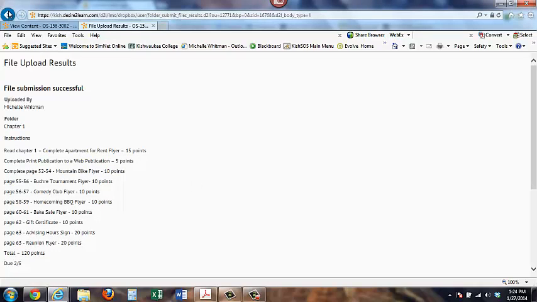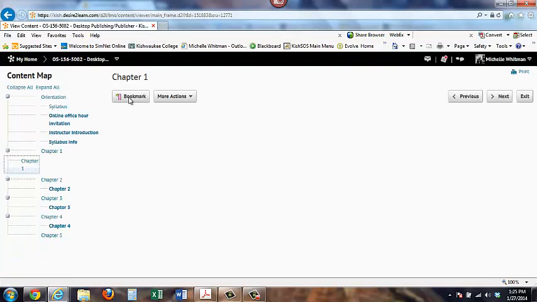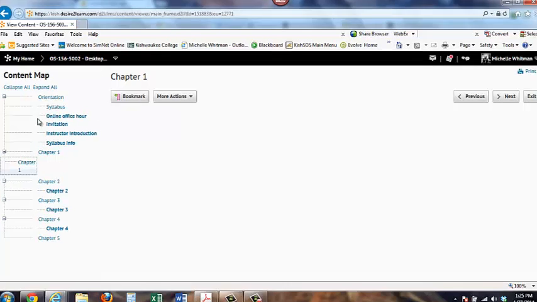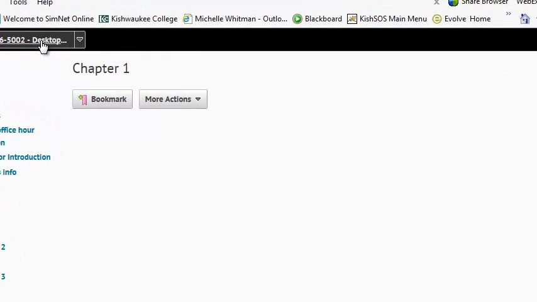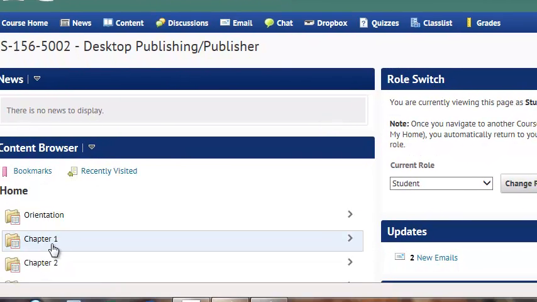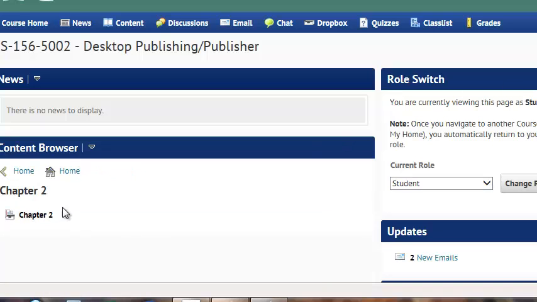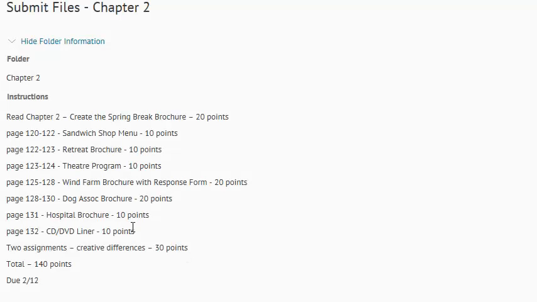Let's just go over one more thing here. I want to go back to home. So when I'm coming back here, I'm going to click back to home. Let's say we're on chapter 2, because chapter 1 doesn't have this, but on chapter 2, you'll notice something that's different. And from this chapter on, you'll notice something that's different. You'll notice this one that says right here, 2 assignments, creative differences, 30 points.